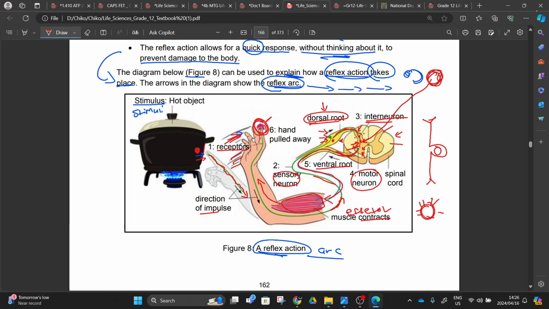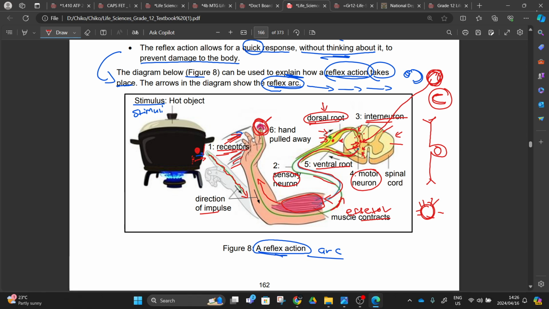Also, we can have another arc here. The pain here is being sensed by the receptors. This pain is going to be sent down by neurotransmitters, and this sensory neuron is going to take this message and send it to the spinal cord, send it to the brain, and your brain is going to send the message to the cerebrum, and then your cerebrum is going to tell you, oh my guy, no, you are feeling pain. So any pain that you are feeling somewhere is because of the receptors. The receptors are going to receive whatever pain is there. So here, the first thing, the receptors are going to receive this stimulus, right?